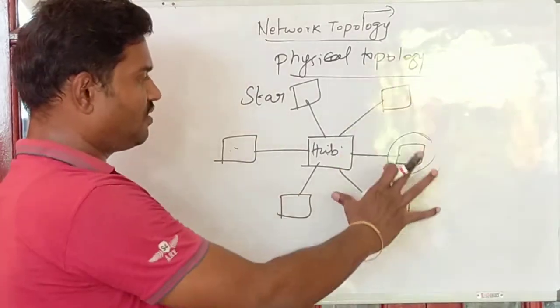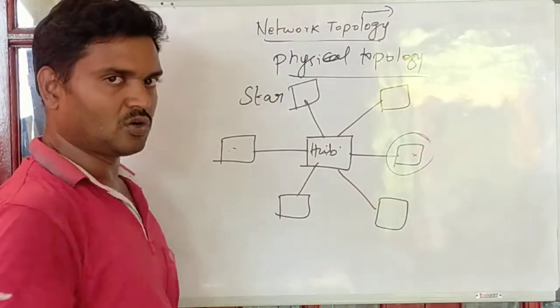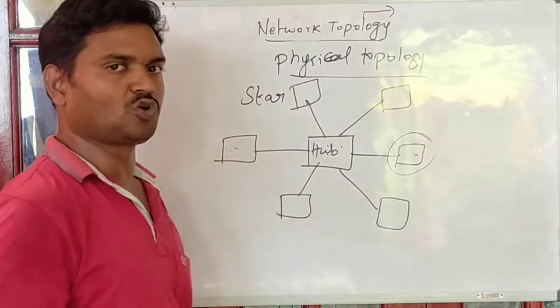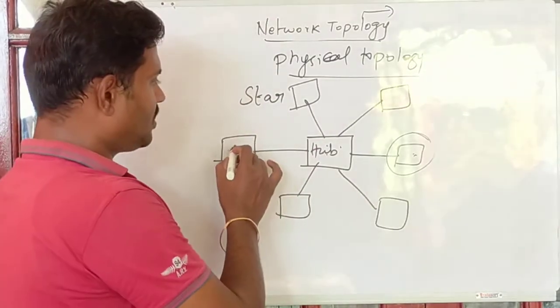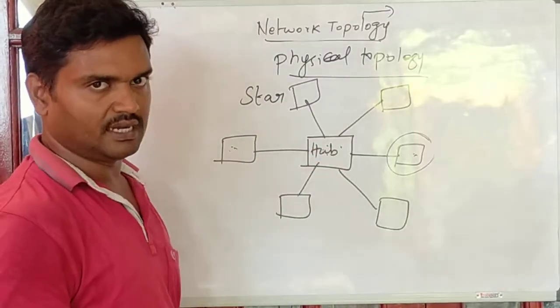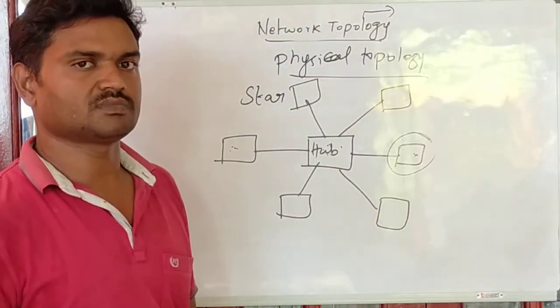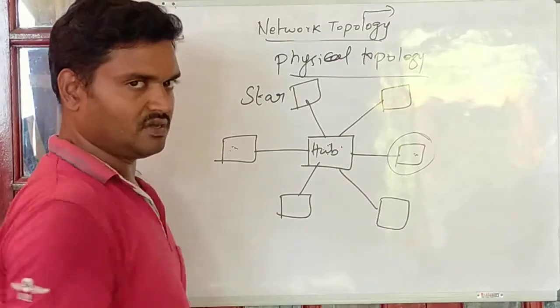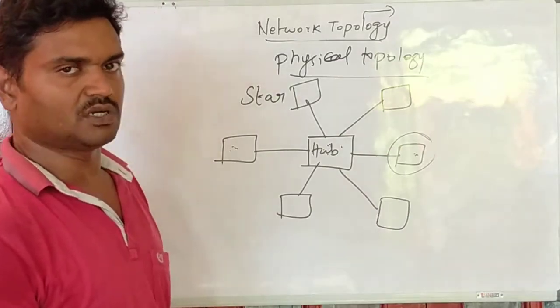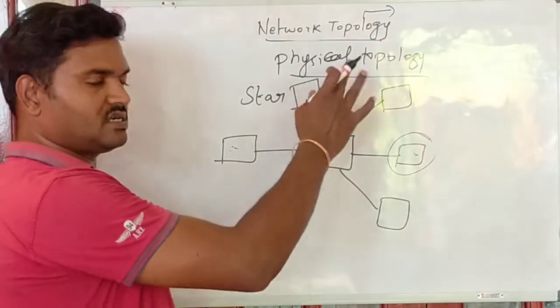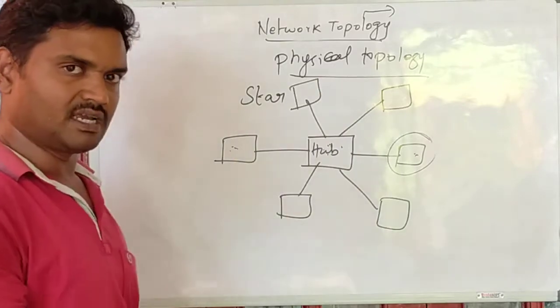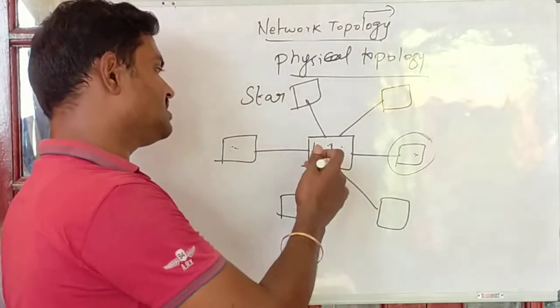The arrangement of the nodes will be like this. One central controller will be there, and that will take care of the control process, right? So one node will send a copy of the data to the hub, and the hub will send a copy to all the connected systems in the network, and finally the data will be received. Of course, this is a redundant process because one single copy will be broadcasted to all the connected systems, but the working mechanism of a hub here is not necessary.